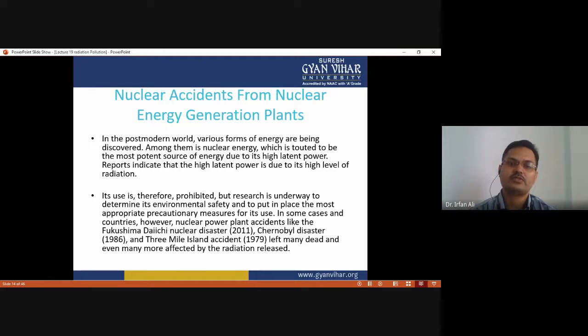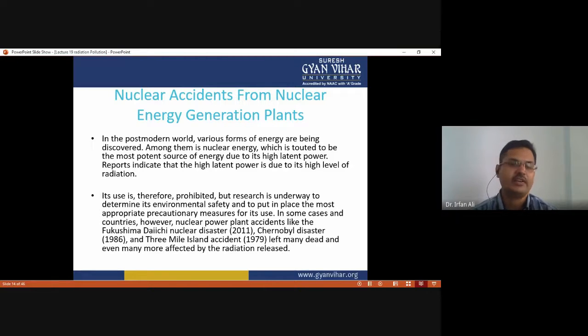In the post-modern world, various forms of energy are being discovered, and energy like nuclear energy is thought to be the most potent source of energy due to its high latent power. Reports indicate that the high latent power is due to its high level of radiation, and its use is therefore prohibited.